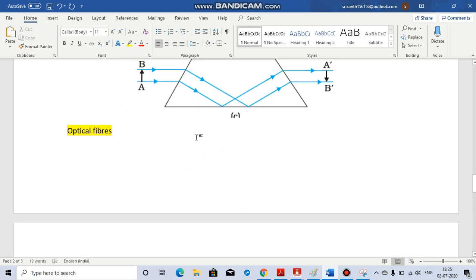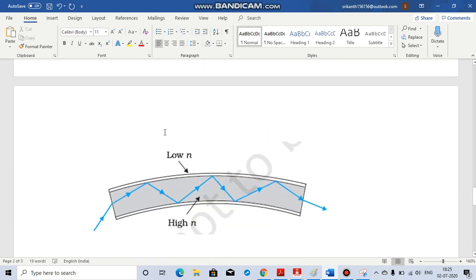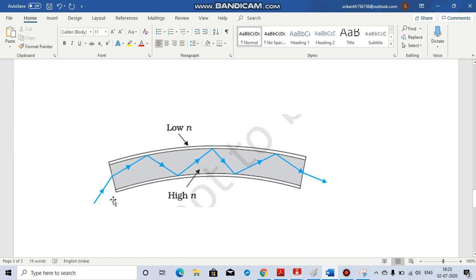Then one important application is optical fibers. In optical fibers, you have optical tubes where this gray portion has a high N value, and outside it is a low N value, some other medium, that is air. So here the angles are maintained in such a way that they are much more than the critical angle. And you will see that there is a bouncing of the light rays within the tube. There are no light rays going out of this. So there will be quite bright spots in that optical tube.